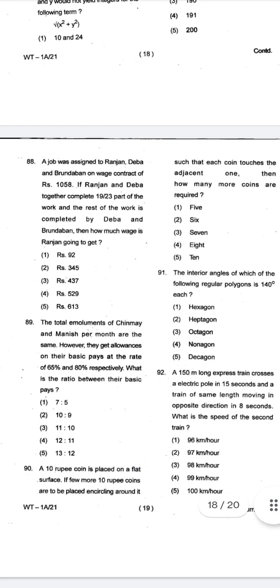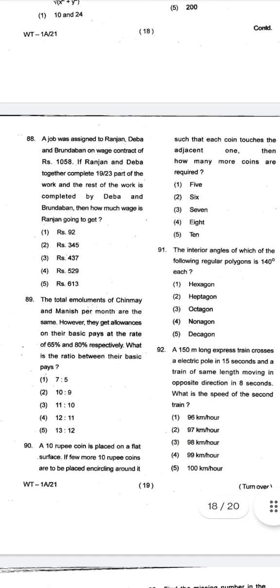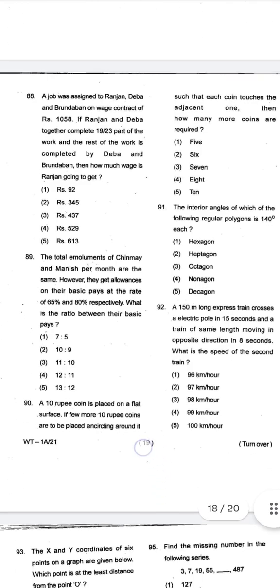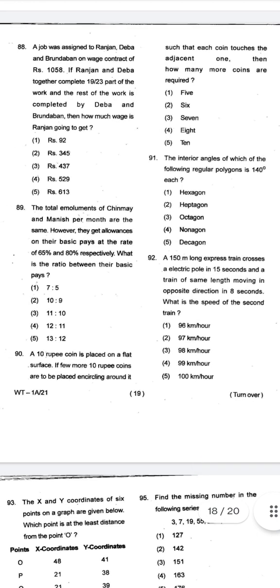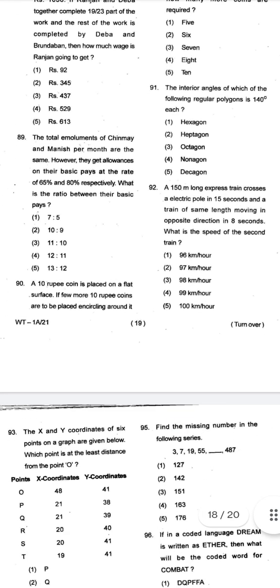Again, the total emoluments of Chinmay and Manish per month are the same. However, they got allowances on their basic pays at the rate of 65% and 80%. What is the ratio between their basic pays? Now, a ratio and proportion question of quant subject. So, I think this section is of quant subject.